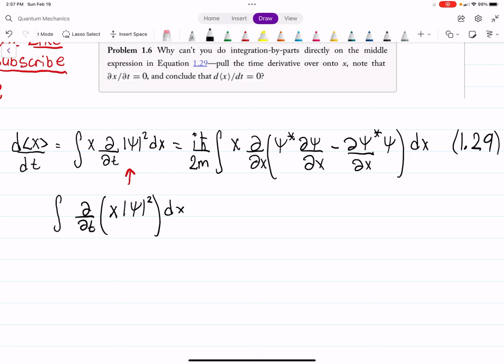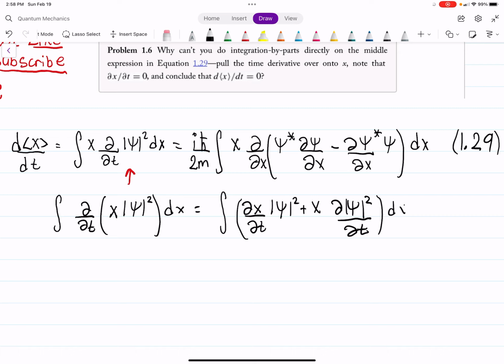So on the inside, if we take these derivatives, we can do our product rule, and you'll get the partial derivative of x with respect to t times magnitude psi squared, plus x times d psi squared dt, and then we still have our dx here.